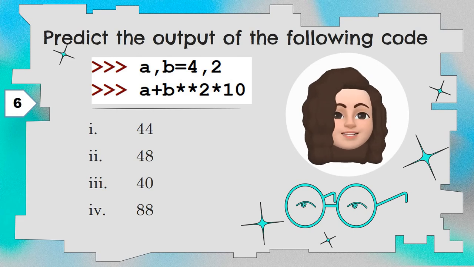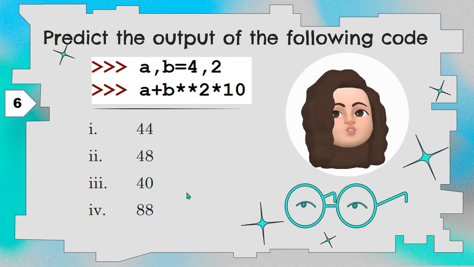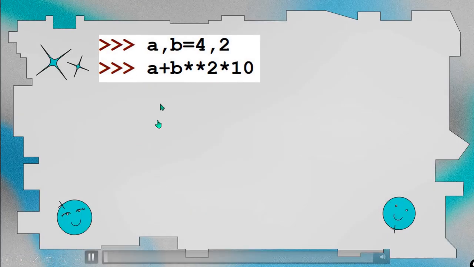Sixth question, predict the output of the following code. a, b is equal to 4, 2, then a plus b double asterisk 2 asterisk 10. Four options are given. Now a, b is equal to 4, 2 means the value of a is 4 and b is 2. Next we have to find out the operator precedence, which operator has the highest precedence.